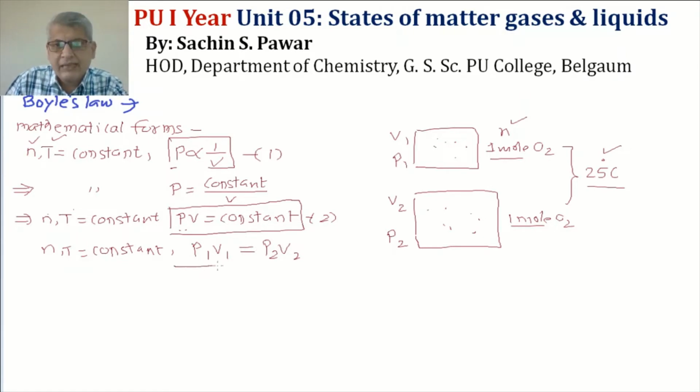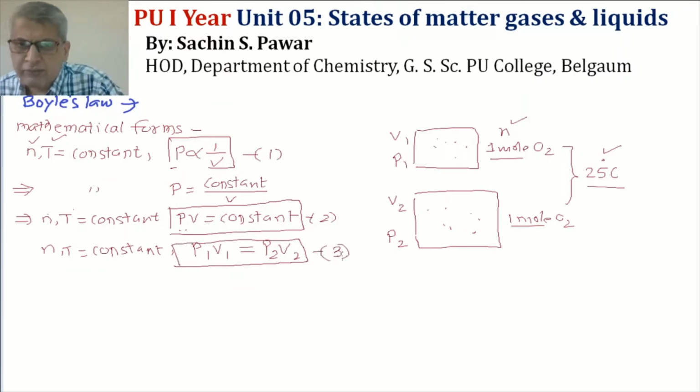And this is the mathematical form of Boyle's law number 3. We are going to use this equation 3 for solving problems that we shall see.